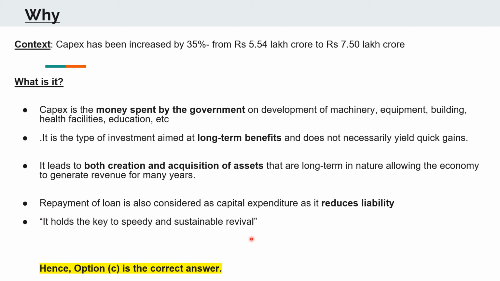Meanwhile, in the budget speech, our honorable finance minister also mentioned that the capital expenditure holds the key to speedy and sustainable revival of the economy. Therefore, the capital expenditure is one of the most important spendings of the government, and as the honorable minister mentioned, it is the key to sustainable revival. Therefore, your option C was the correct answer.